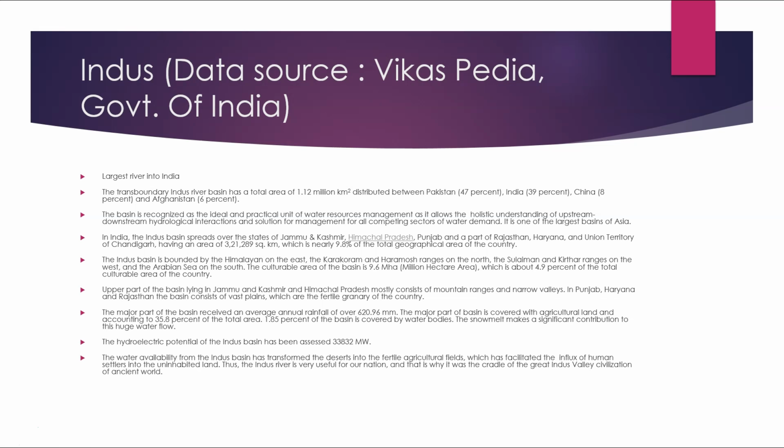The major part of the basin receives an average annual rainfall of 620.96 mm. The major part of the basin is covered with agricultural land, accounting for 35.8% of the total area. 1.85% of the basin is covered by water bodies. The snow melt makes a significant contribution to the huge water flow. The hydroelectric potential of the Indus Basin has been assessed at 33,832 megawatts.